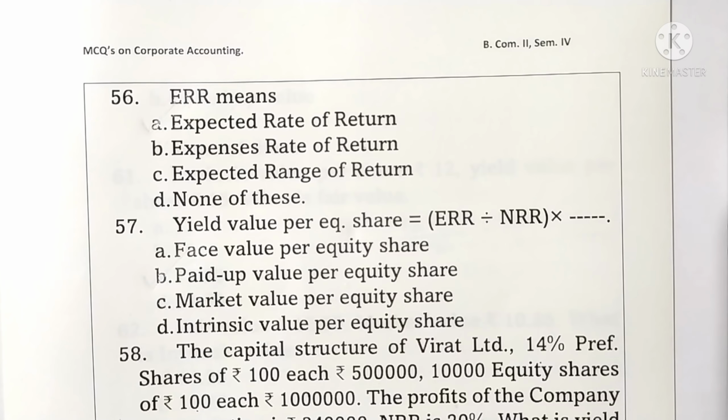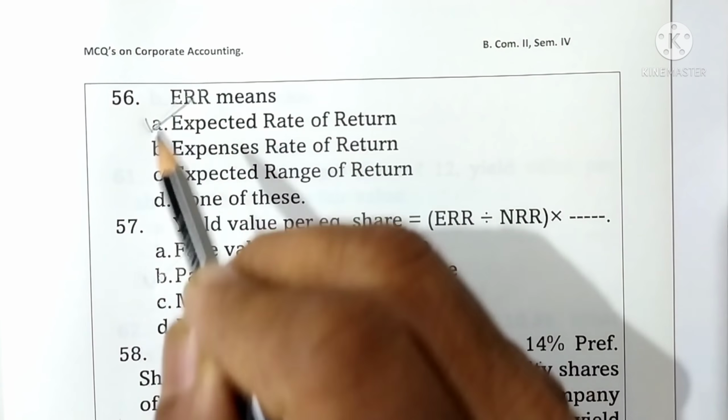We are going to discuss the multiple choice questions on corporate accounting. It's the second part. Question 56. ERR means expected rate of return. Option A is the correct one.